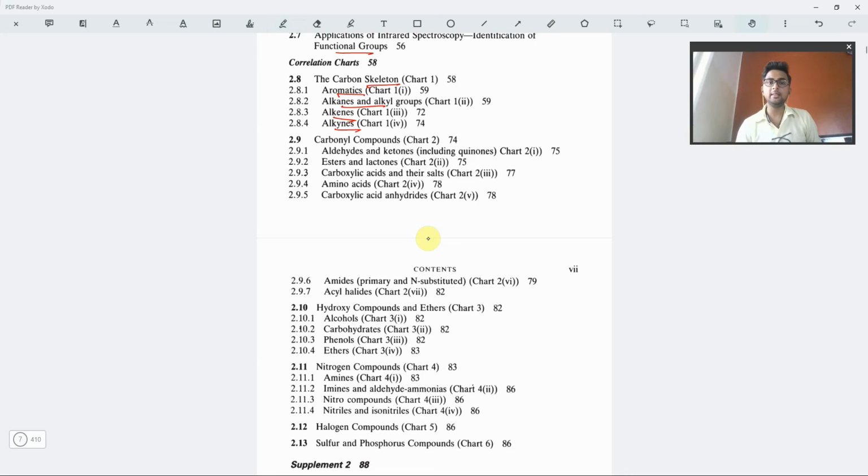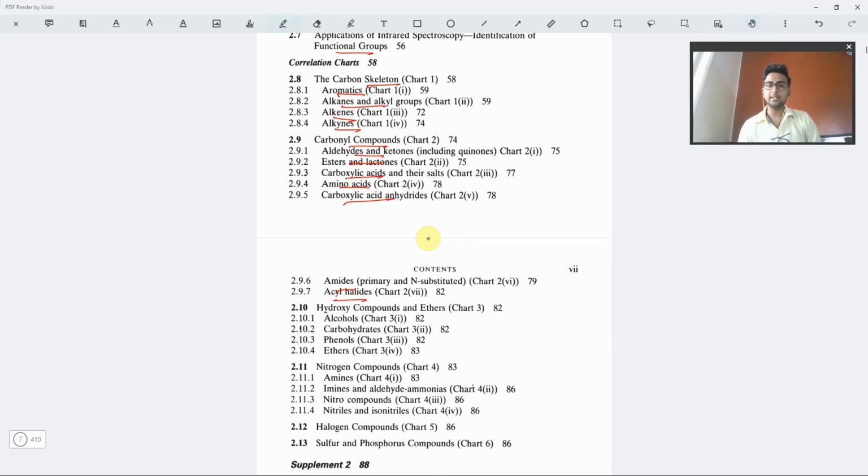Okay. Then we have carbonyl compounds. We have how we can determine the aldehydes, ketones, esters, lactones, carboxylic acids, amino acids, carboxylic acid anhydrides, amides and acyl halides. Okay. So the carboxylic acid and its derivatives, aldehydes and ketones, esters, lactones, and amino acids all come under carbonyl compounds. And what would be the kind of graph that will be obtained on the presence of these compounds.